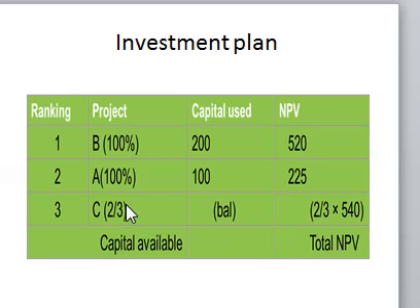So for project C, you can only invest 200,000, which is going to be 66%, and the NPV will be 2/3 of the original NPV of this project, and then you compute your investment plan.